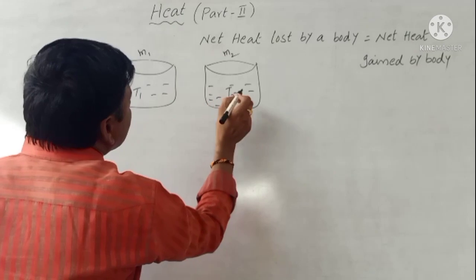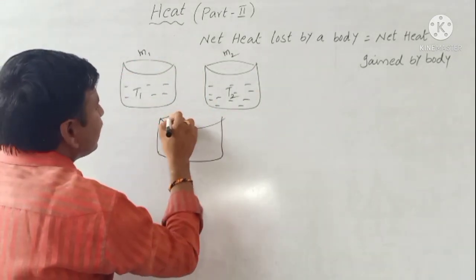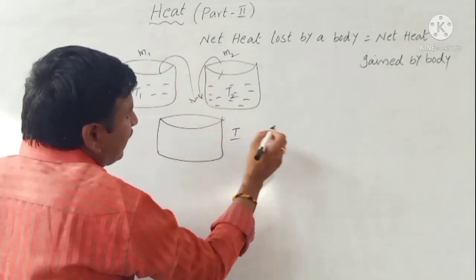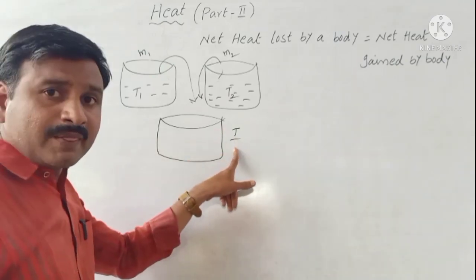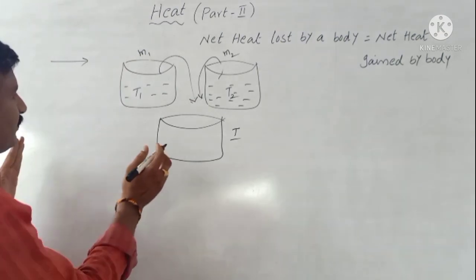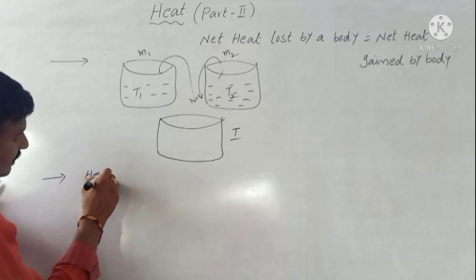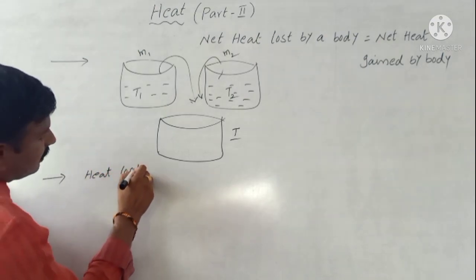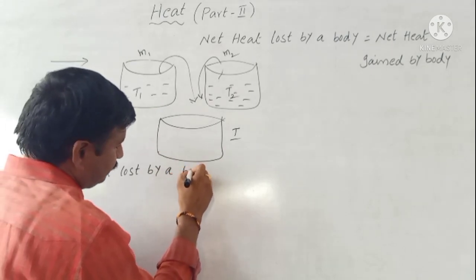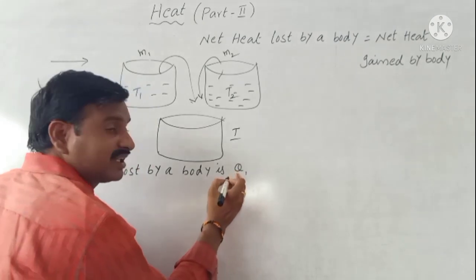So both beakers of water are mixed into a large beaker, and the final temperature is T. So how do we derive the equation? First of all, we write heat lost by a body is equal to heat gained by a body. Heat lost is denoted Q1.